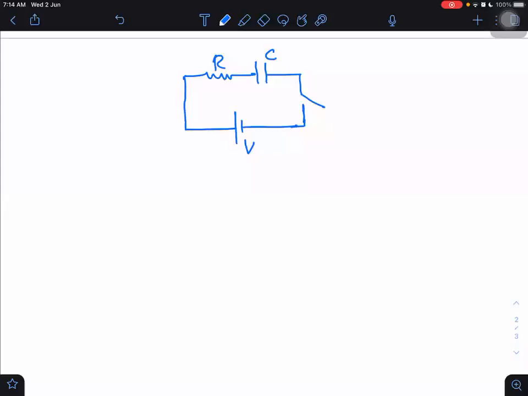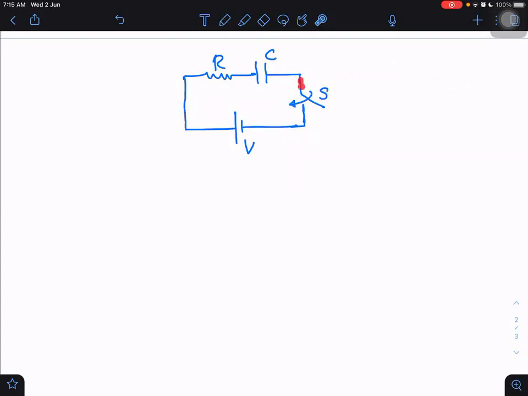How do we know the charge is changing or not changing on the capacitor? Very simple idea. Initially, the capacitor is uncharged. If I just close the switch now, then obviously it will start charging. And if it is in the process of charging, then definitely it will be a transient state, a changing state.